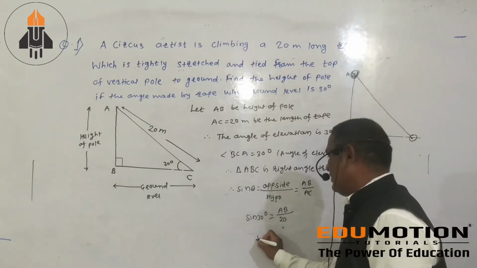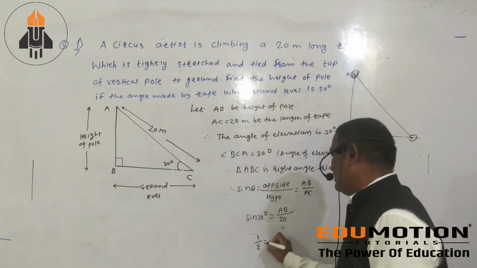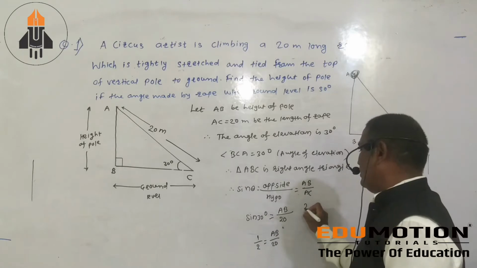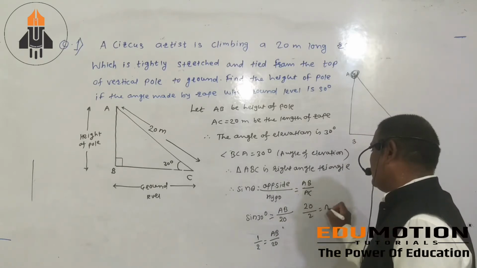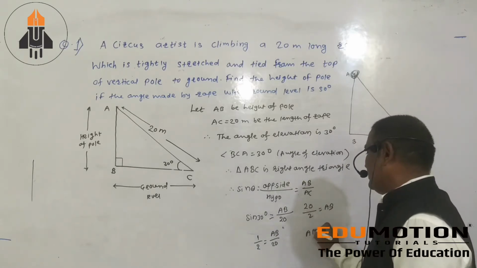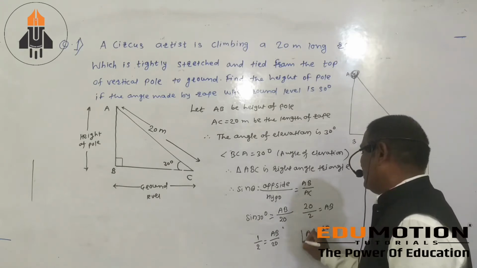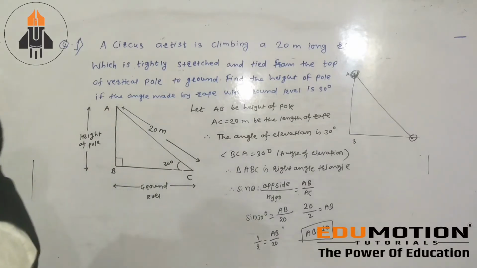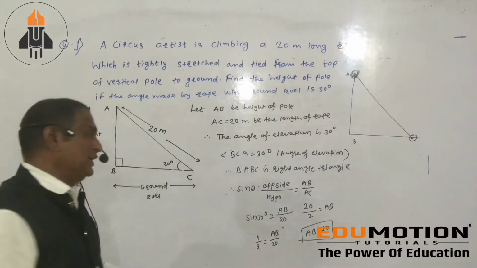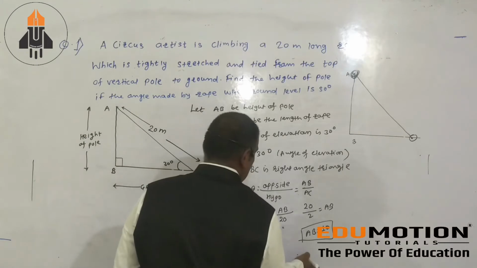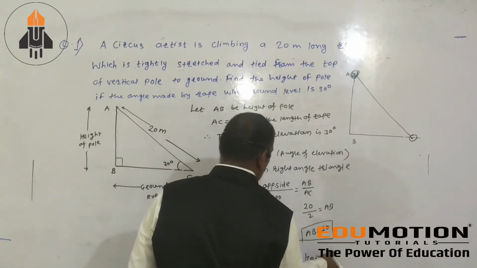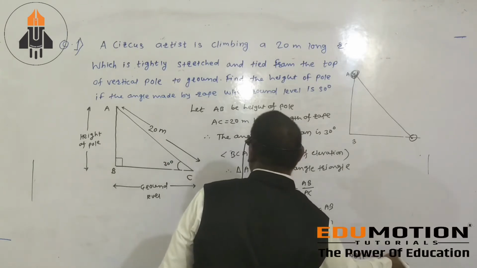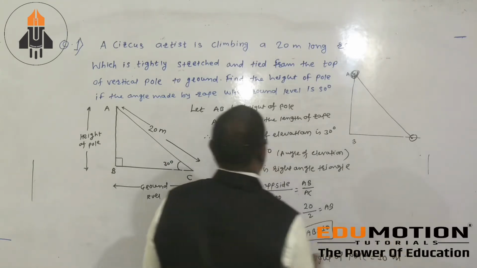Then the value of sin 30 is 1/2. That is equal to AB divided by 20. Then take cross multiplication, 20/2 equals AB. Then what is the value of AB? AB equals 10. Means AB, the height of the pole, equals 10 meter. If you write the height of the pole, it equals 10 meter, centimeter, whatever unit it is.